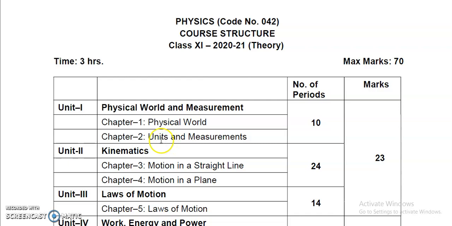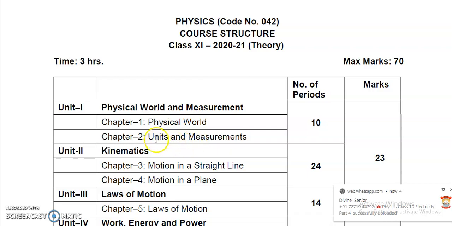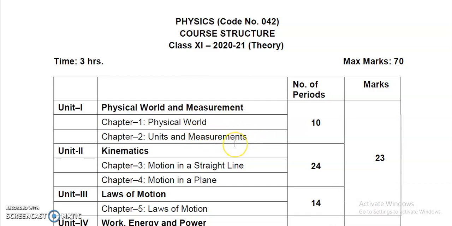So we'll go through what fundamental quantities and derived quantities are, similarly their units, and also the measurement methods. So many methods of measurement are there that we'll study in this chapter, along with the errors in measurements, which kind of errors we commit while performing an experiment.